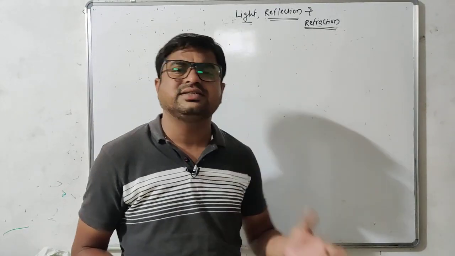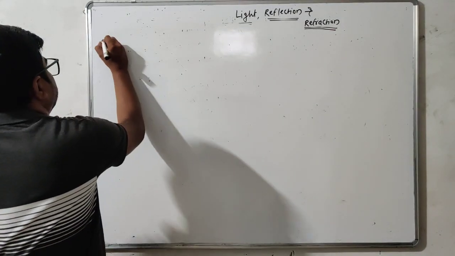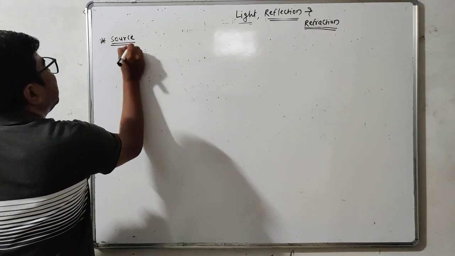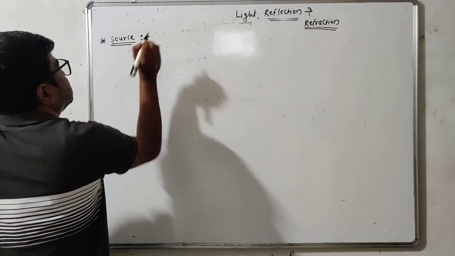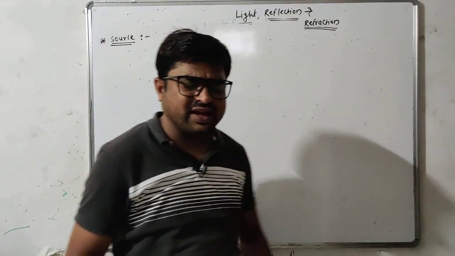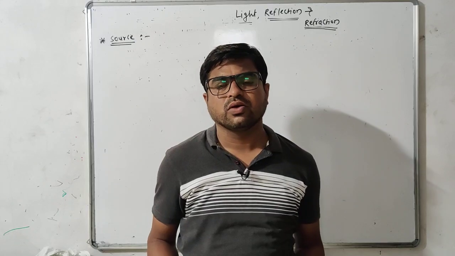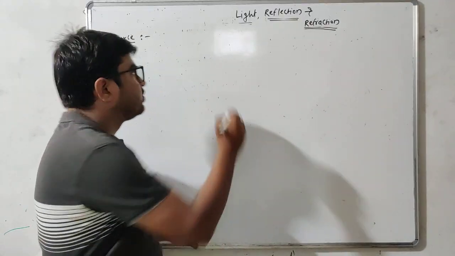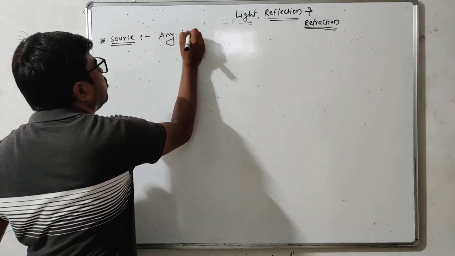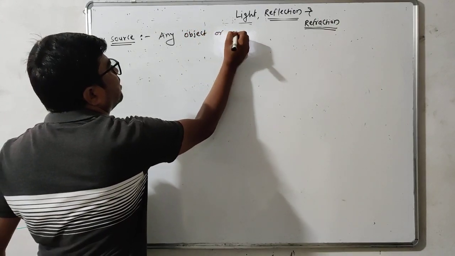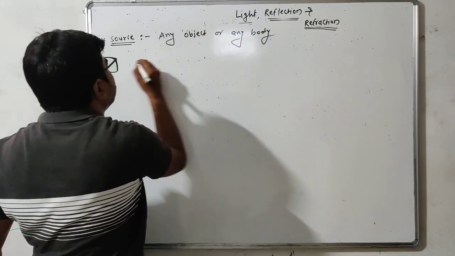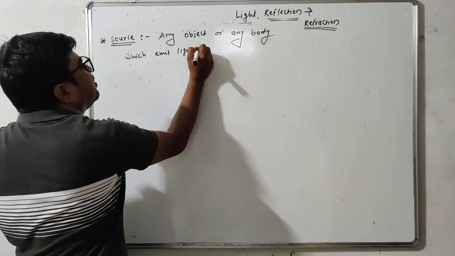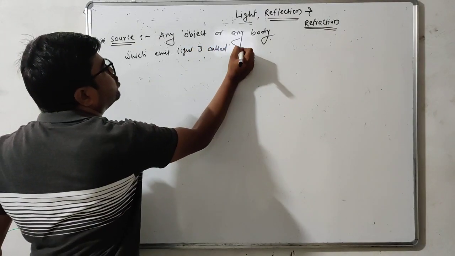Now student, let us understand what the source of light is, and how light is produced in the given sources. Source means any object or any body which emits light; it is called a source of light. Therefore we can write here: any object or any body which emits light is called a source.